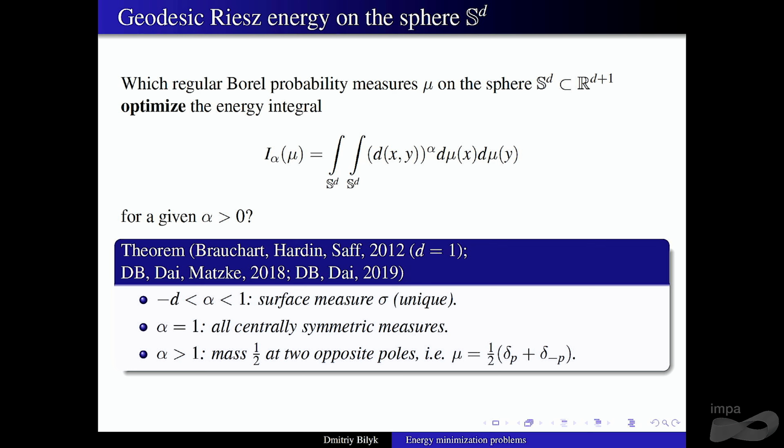Let's still be on the sphere, and let's switch the metric from Euclidean to the geodesic. Okay? And if you look at what happens here, the situation is very similar. But the break is happening at alpha equal to 1 and not alpha equal to 2. Okay. There is a particular reason that will become a little bit clearer tomorrow, but it has to do with